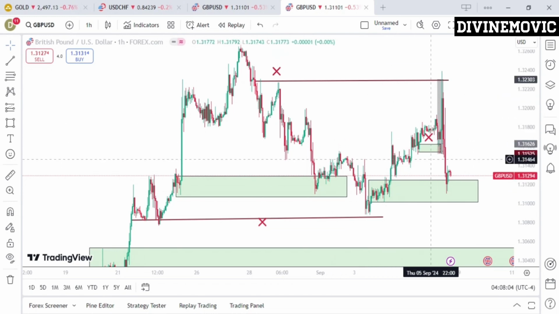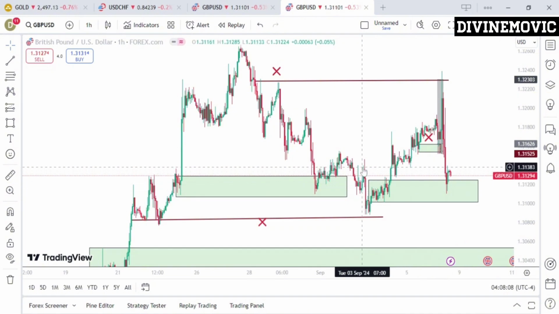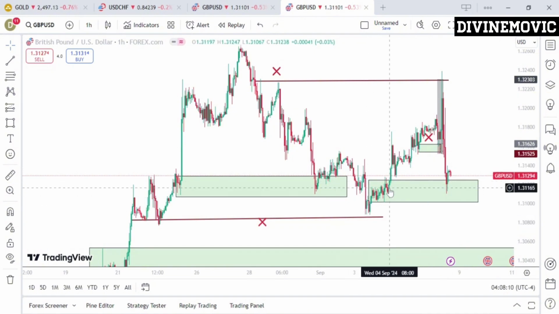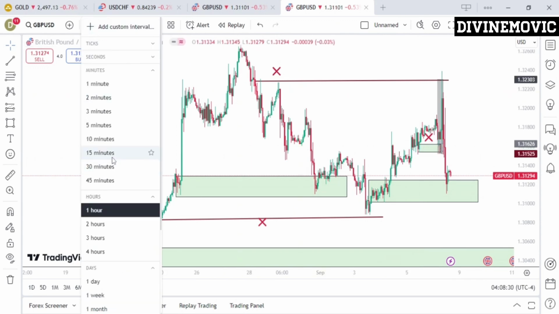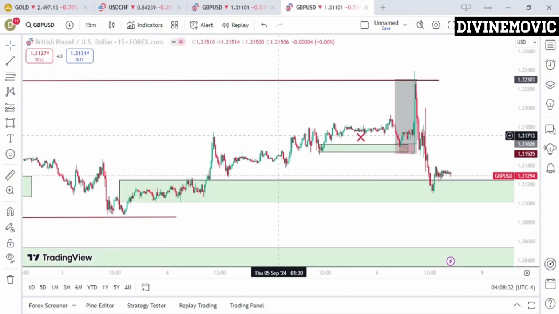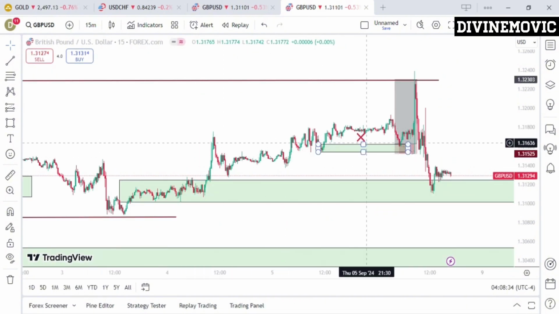Now the whole bias or the whole idea for this trade was simply because price was giving us a demand zone here: a rally, a drop, base, rally. This is the first point of demand, and here again we have a drop, base, rally. So this point was also a point of demand. Now I was meant to enter from this demand zone, but I felt like price had left me, so I went for the next point of demand, which I identified on the 15-minute time frame.